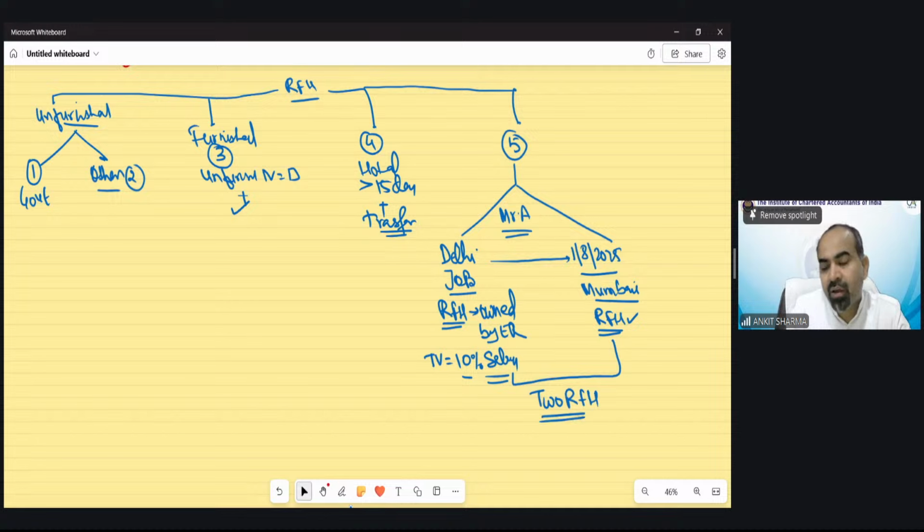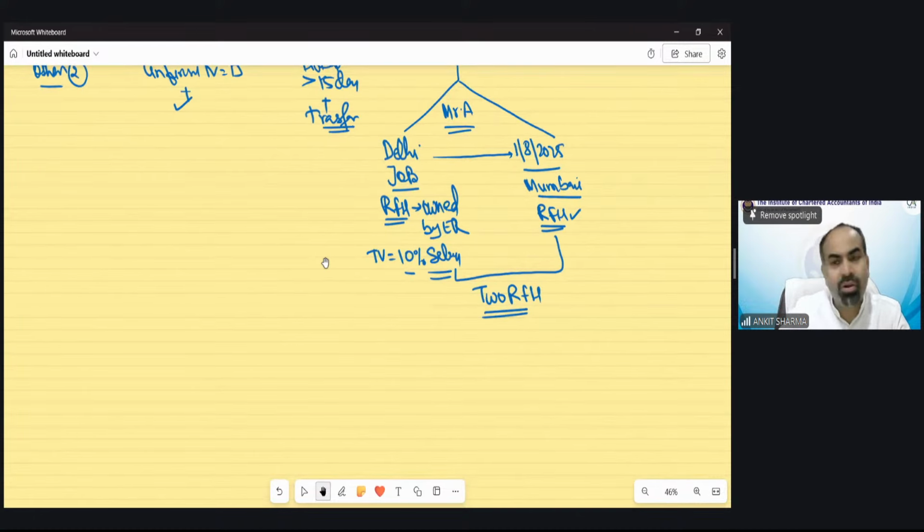He is technically availing two rent-free houses at the same time. And you can see that could be a very practical problem. It's not that his intention is to occupy both rent-free houses, but there could be a practical situation that for some time duration, there could be two rent-free houses.